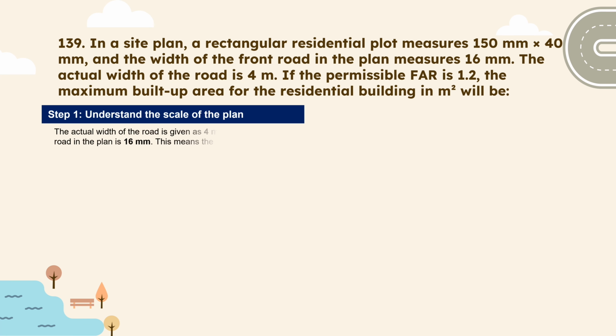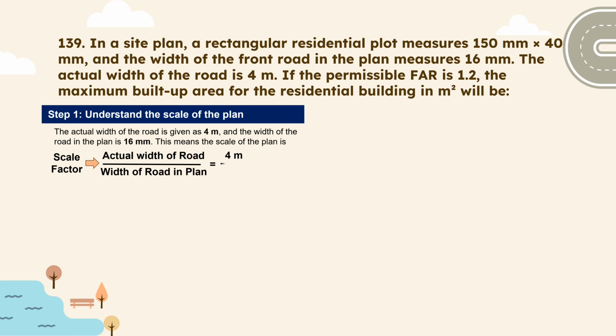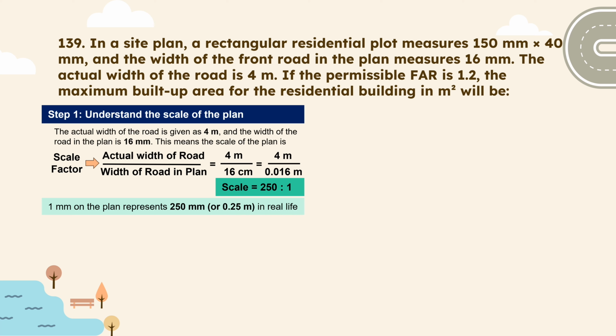Step 1 is understanding the scale of the plan. In the question, it is given that the actual width of the road is 4 meter and the width of the road in plan is 16 mm. This means the scaling factor is equal to the actual width of the road divided by the width of road in plan, that is 4 meter divided by 16 millimeter, and on converting millimeter into meter we will get 4 meter divided by 0.016 meter. On solving this we will get the scale of 250:1, which shows that 1 millimeter in plan is equal to 250 mm in real life.